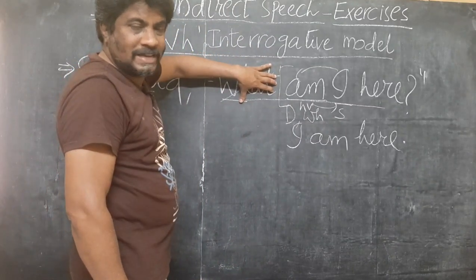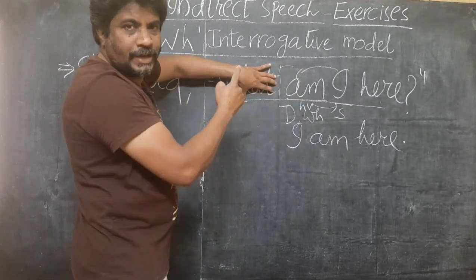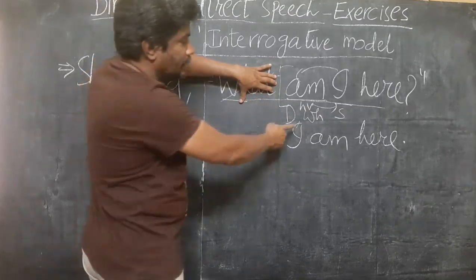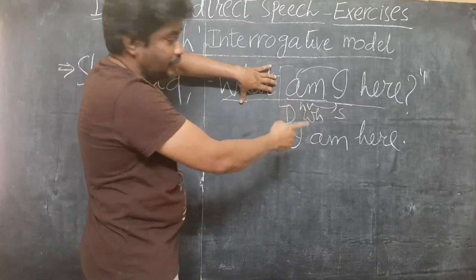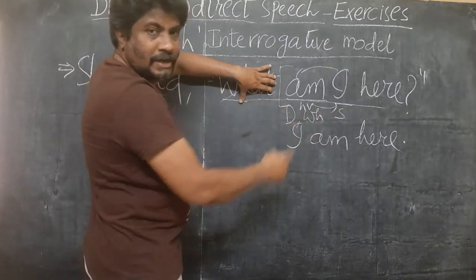First thing, imagine that there is no WH word. The rest of the sentence is S-no interrogative. Change the S-no interrogative to SR2. How do we do that? In S-no interrogative the starting word is a helping verb and the next word is the subject. Interchange those two. Am comes here, I comes here, am goes there. I am here. That is the SR2 sentence.